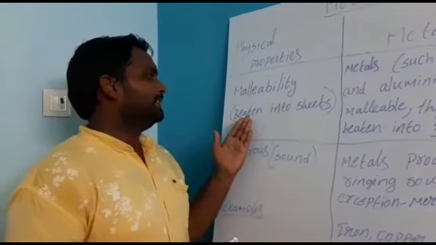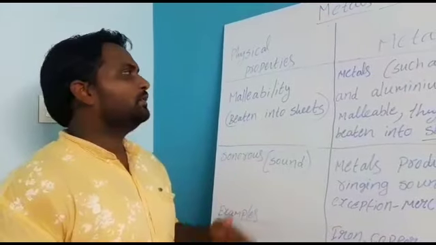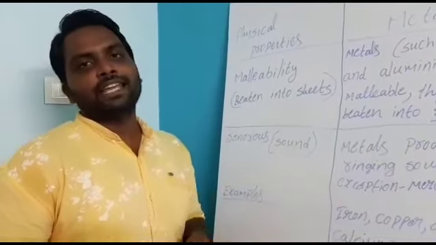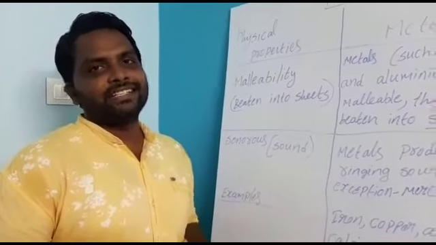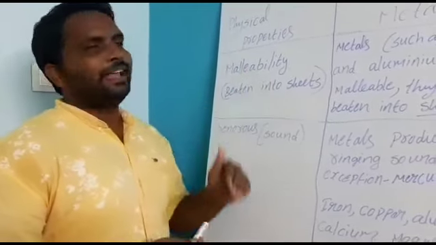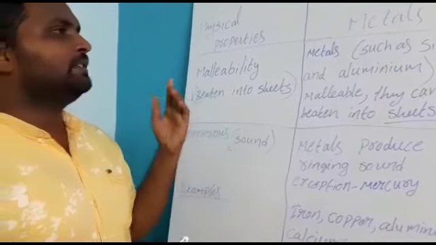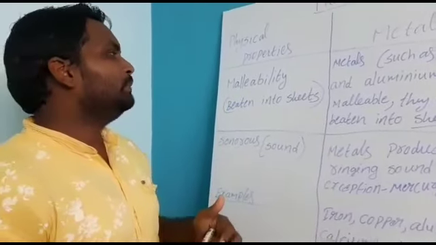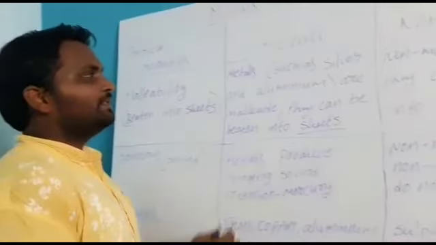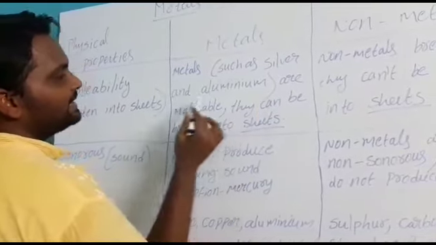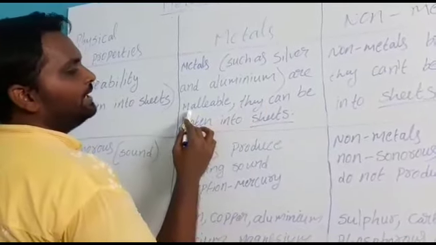Now see another physical property, that is malleability. Malleability means beaten into sheets. It is the property by which we can convert a material into sheets. Metals such as silver and aluminium are malleable.